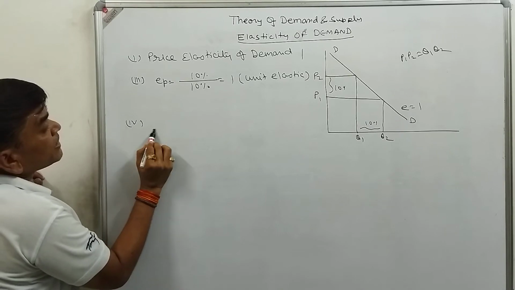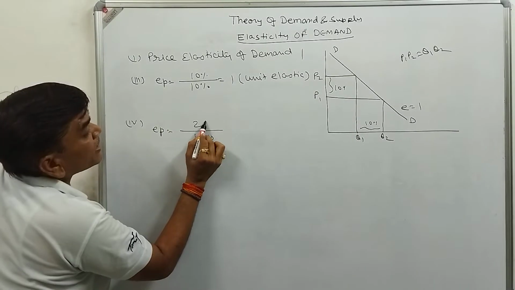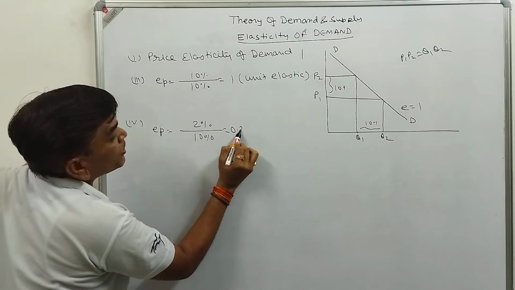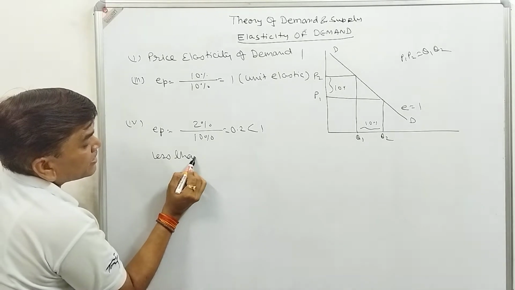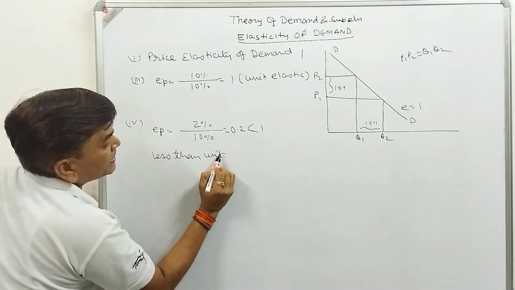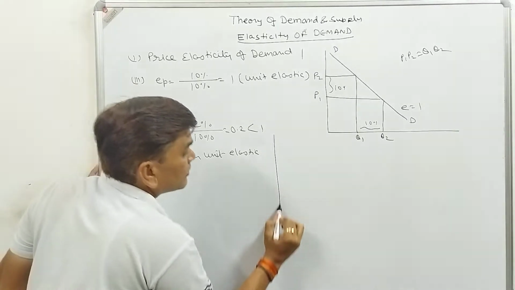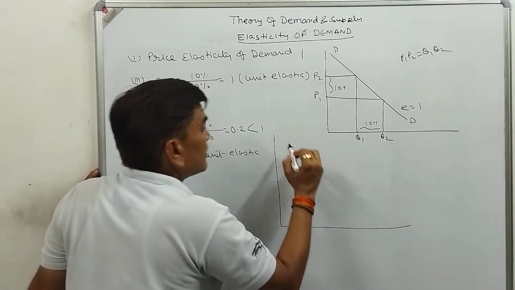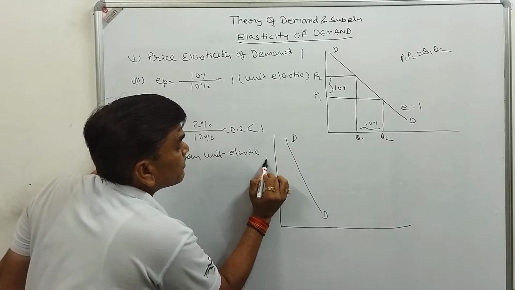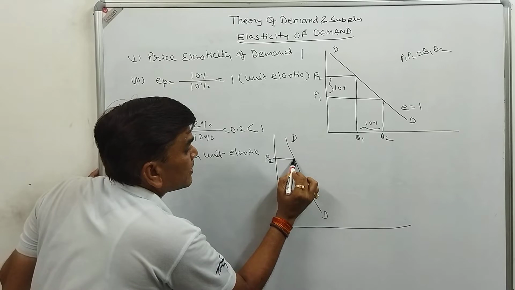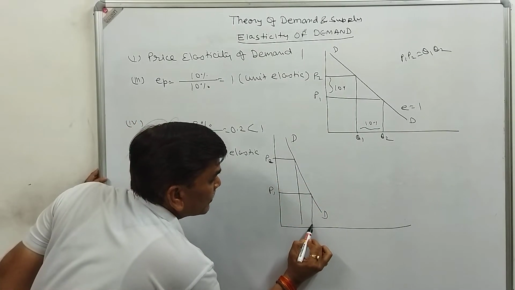Fourth may be the condition: the change in price is 10%, but the change in demand is only 2%, so 0.2, less than 1. We will say less than unit elastic. So the demand curve is like this in shape. You will see the change in price is high, but the change in demand is low.